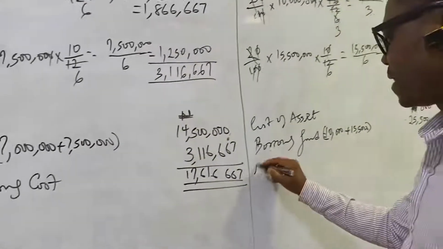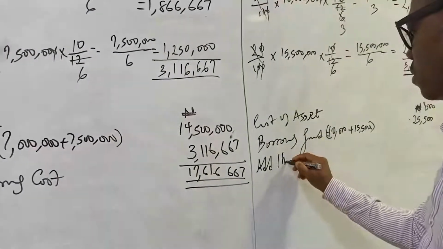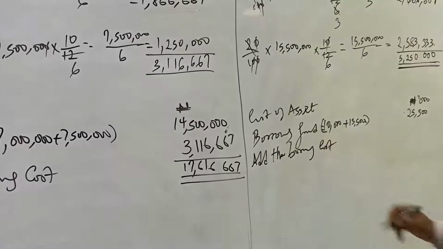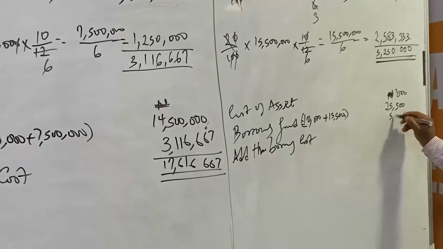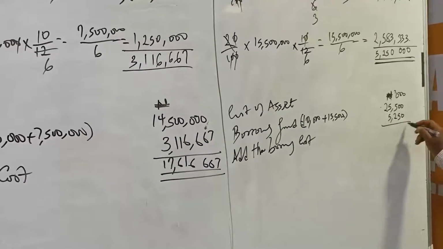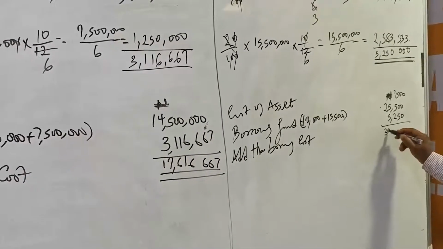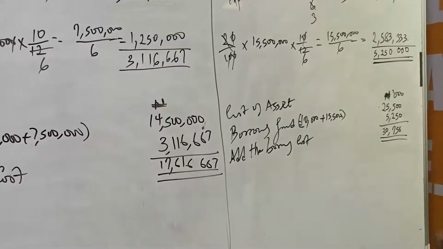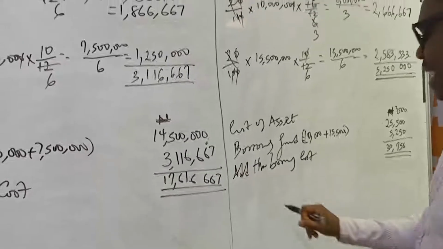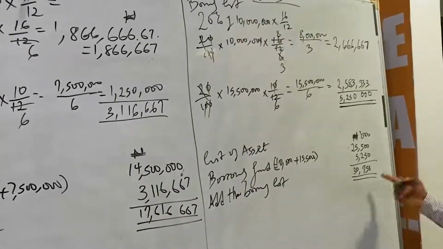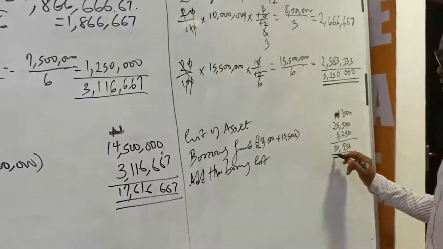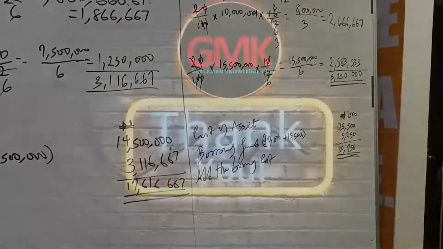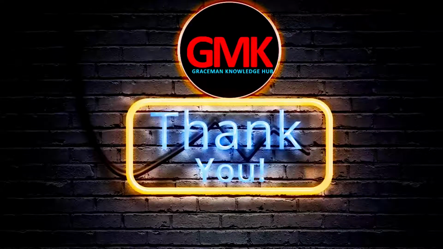We now add the borrowing cost of 5,250,000. That now gives us 30,750,000. That means that the cost to recognize in the statement of financial position with respect to item B is 30,750,000 naira.